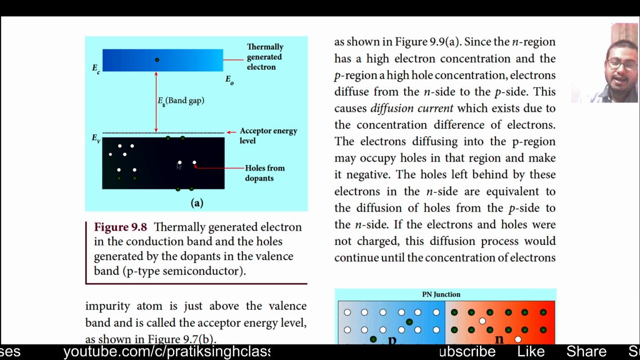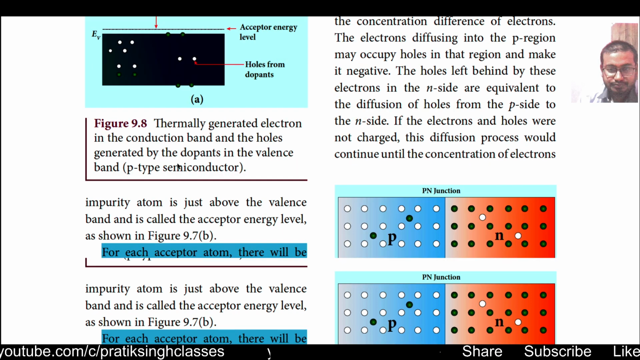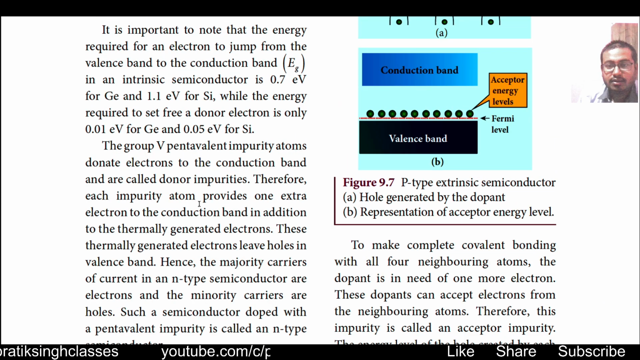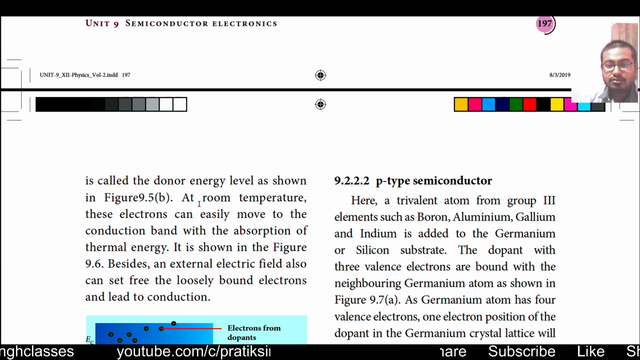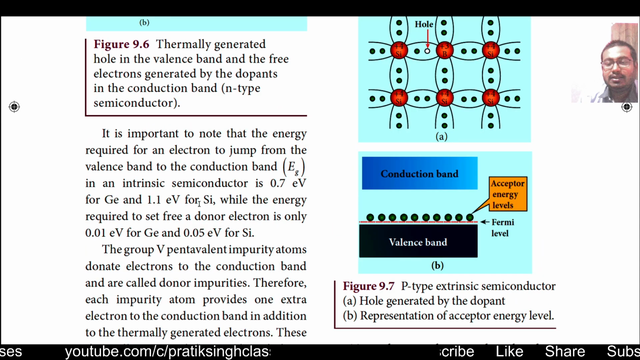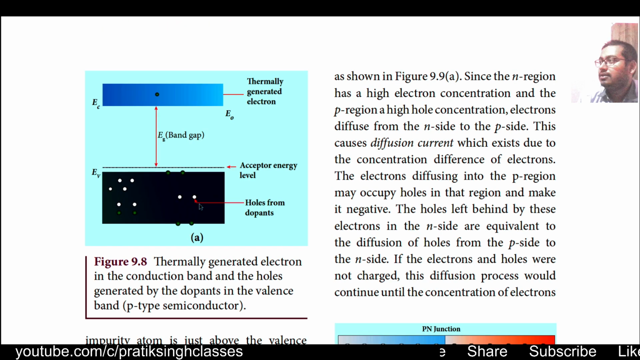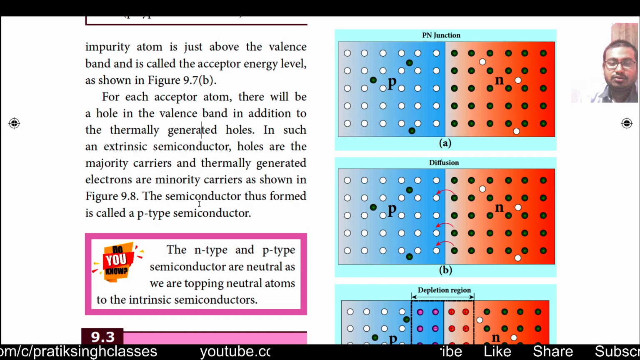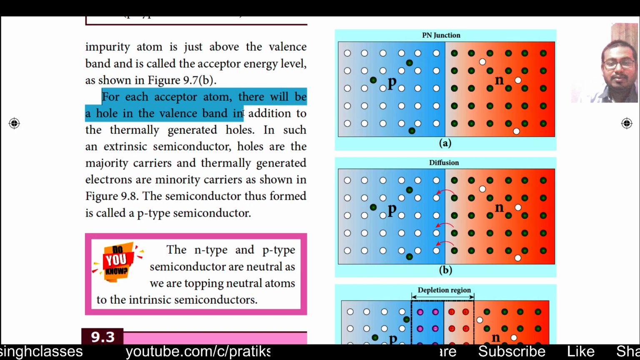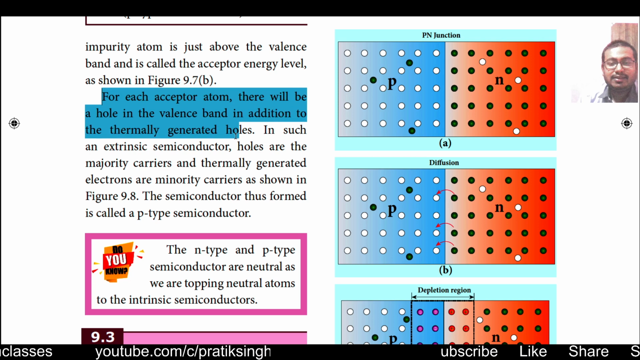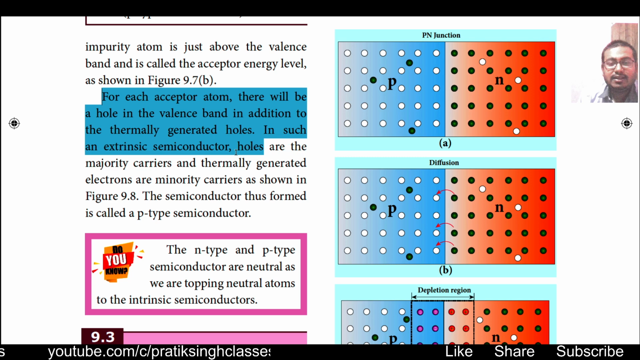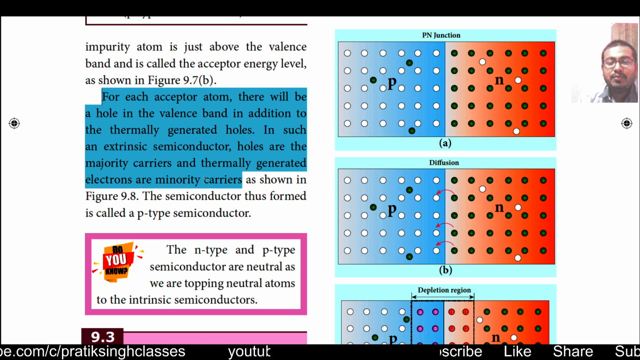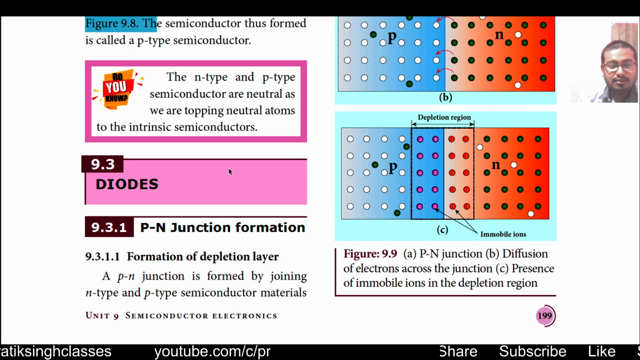That means in n-type semiconductor, I'm sorry, let me check once again. So in p-type semiconductor, the electrons are accepted and the majority charge carriers here will be the holes, because the number of holes will be more than that of electrons. For each acceptor atom there will be a hole in the valence band in addition to the thermally generated holes. In such extrinsic semiconductors, holes are the majority charge carriers and thermally generated electrons are minority carriers, as shown in figure 9.8. So let us see figure 9.8.